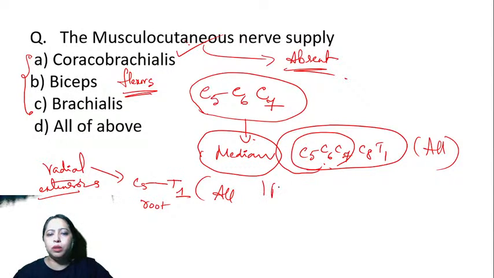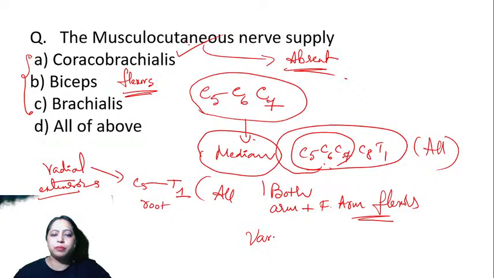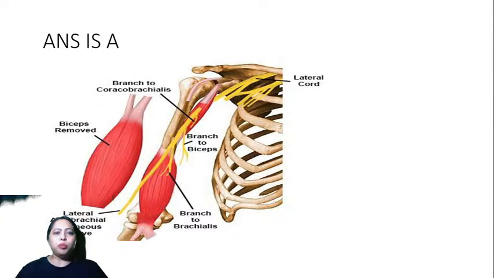So it will supply both arm plus forearm flexors in that case. So this is one variation that you can identify. Yes, Dr. SK, yes. Akshit, you're right. All right, next one. The answer is A. And one more interesting thing that you can see is it pierces this muscle. It is the coracobrachialis. It pierces the coracobrachialis muscle.